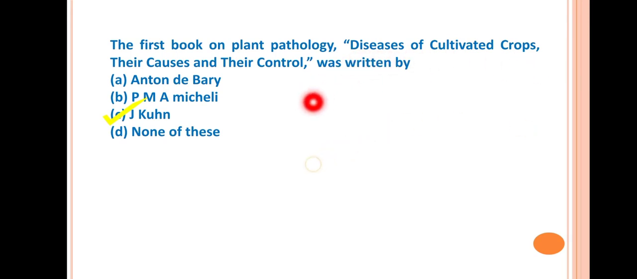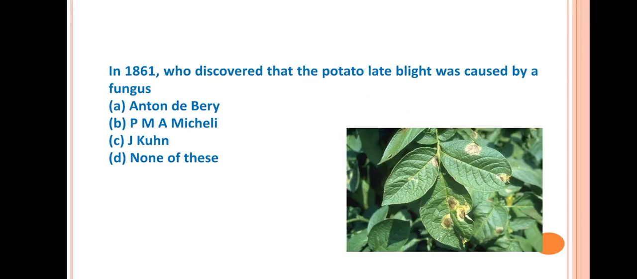Okay, Julius Kuhn. Next question: in 1861, who discovered that the potato leaf blight was caused by a fungus? The answer is Anton de Bary. He was the first scientist who stated that the leaf blight of potato is caused by a fungus, that is an Oomycete, Phytophthora infestans. This is the symptom of Phytophthora infestans.